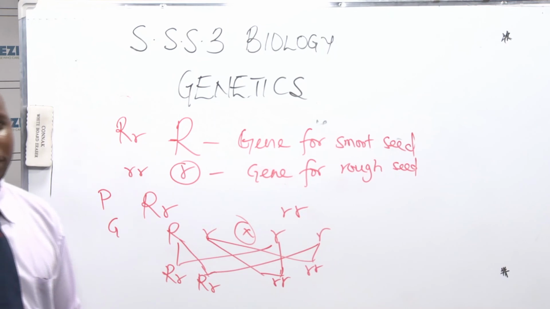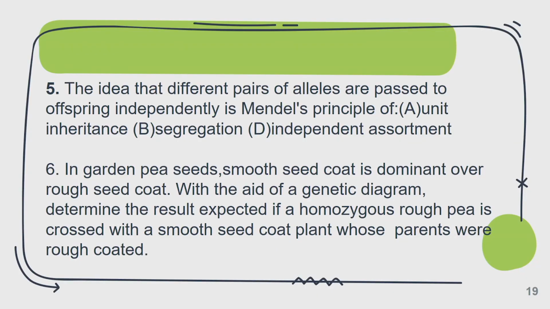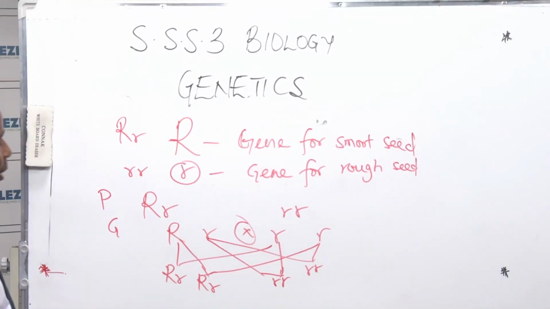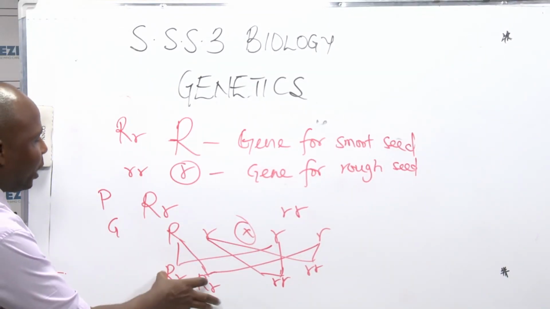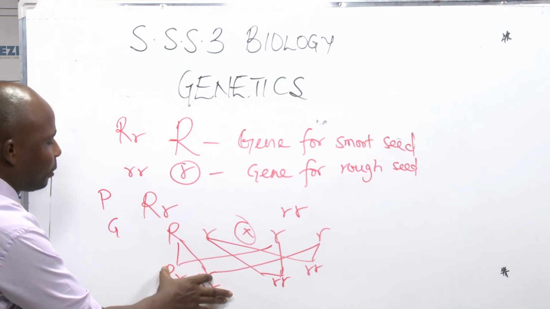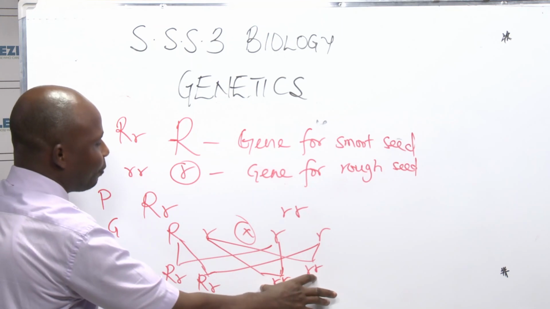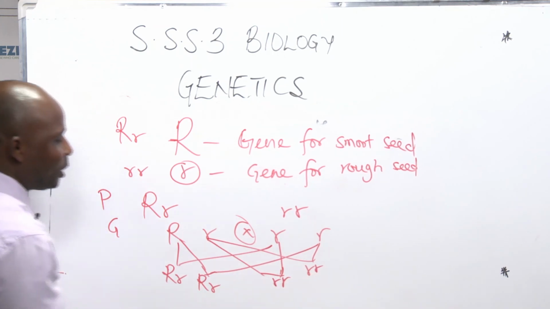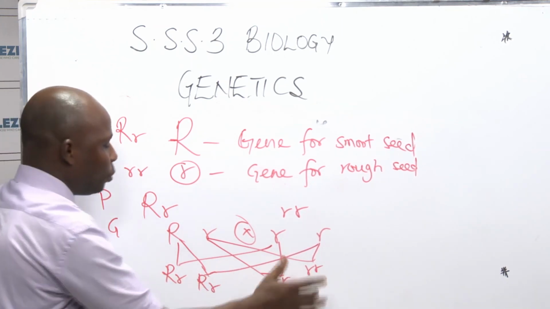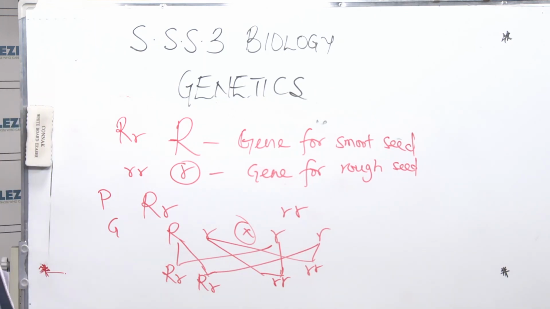Now, what's the instruction there? It said determine the result expected. So this is the result that is expected. If you look at it, phenotypically now, we have, this is smooth, though hetero, and this is rough, homo. So phenotypically, we have 2:2, and genotypically too, we have 2:2. That is our last question for today.